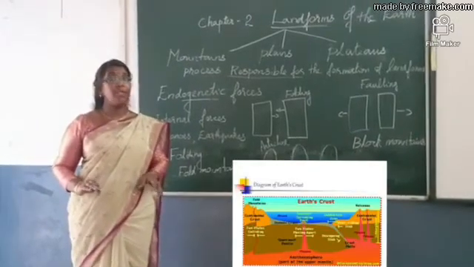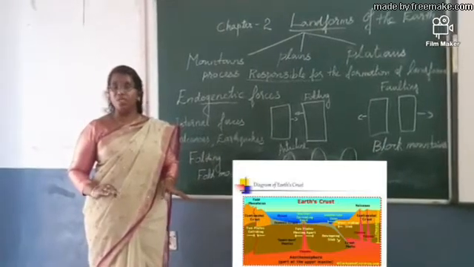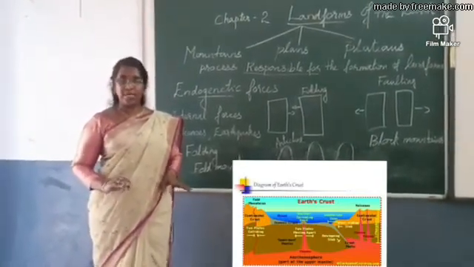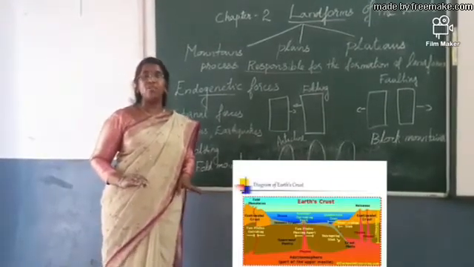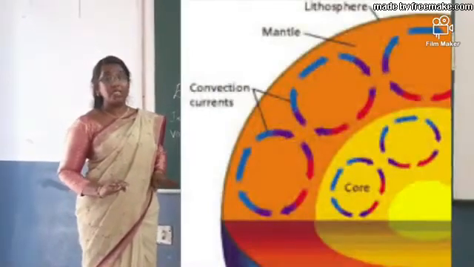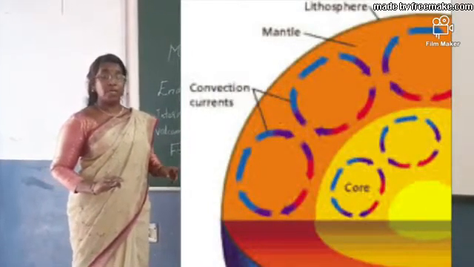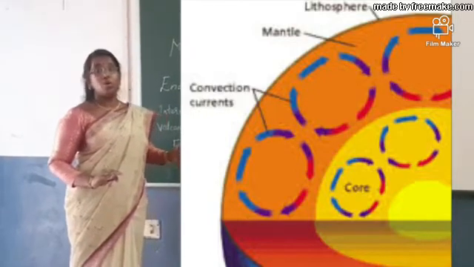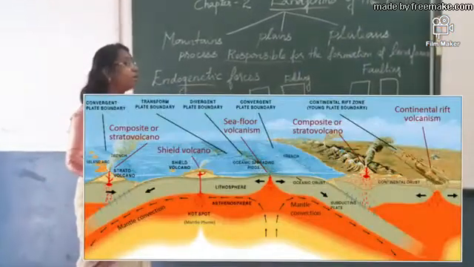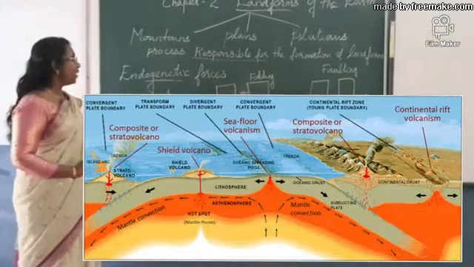So you understood what endogenetic forces are: the forces which work inside the earth. They cause earthquakes and volcanic eruptions, and those cause changes on the earth's surface, leading to the formation of mountains, plains and plateaus.